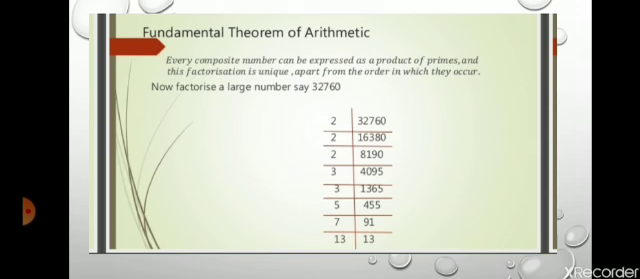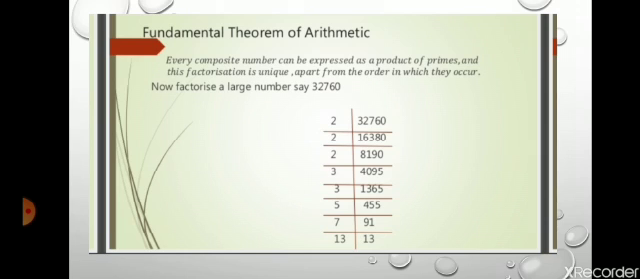A number which has only two factors, 1 and the number itself, is known as a prime number, like 2, 3, 5, 11, 13 and so on. And what is a composite number? A number which has more than two factors is known as a composite number, like 4, 6, 10, 9 and so on.